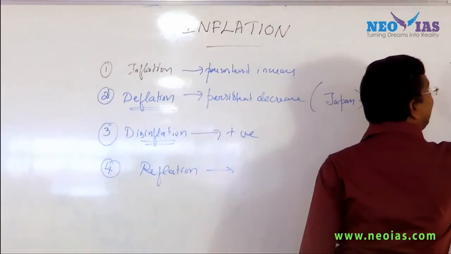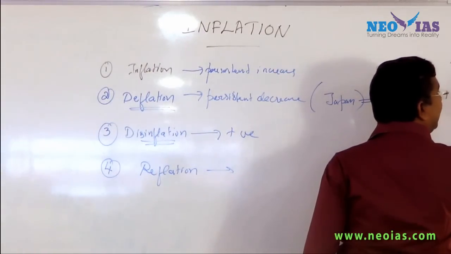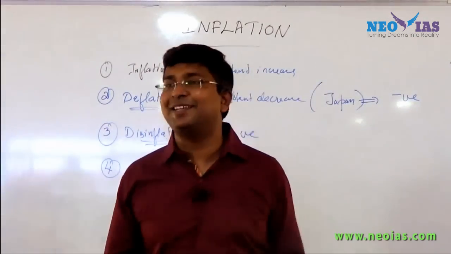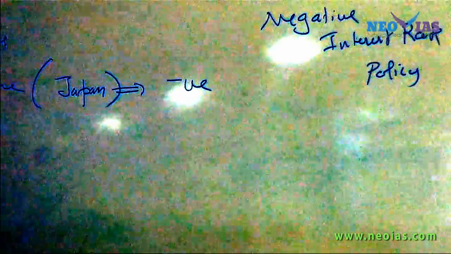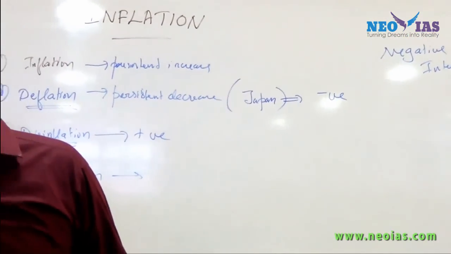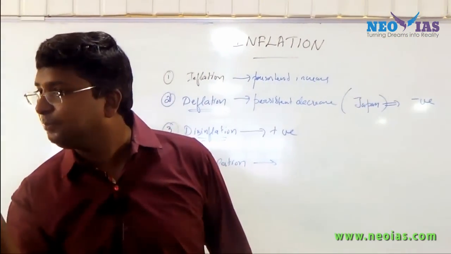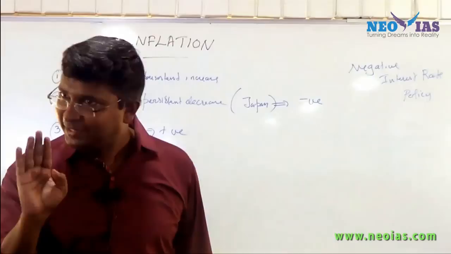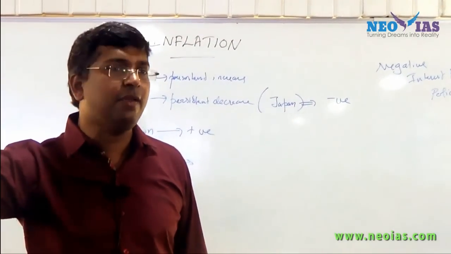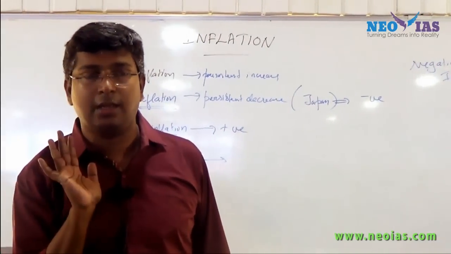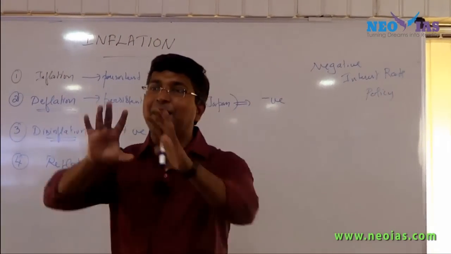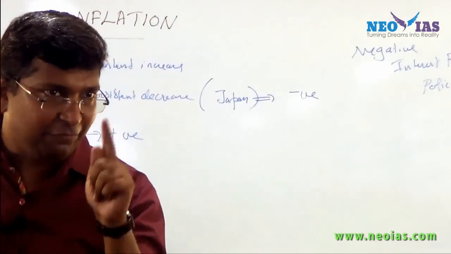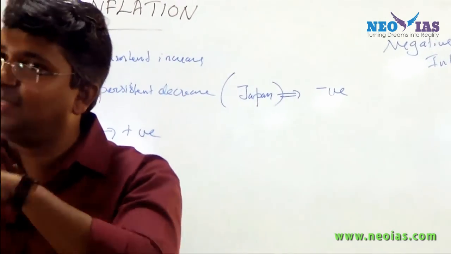In Japan, they follow a negative interest rate policy. What does negative interest rate policy mean? In India, if we deposit money in the bank, we get interest. In any SB account, we get a minimum of 4% interest, and new generation banks give 5% or 6%. But if you deposit money in Japan, what does negative interest rate mean? The bank will cut money from you. If the interest rate is positive, you earn; if it is negative, the bank cuts.